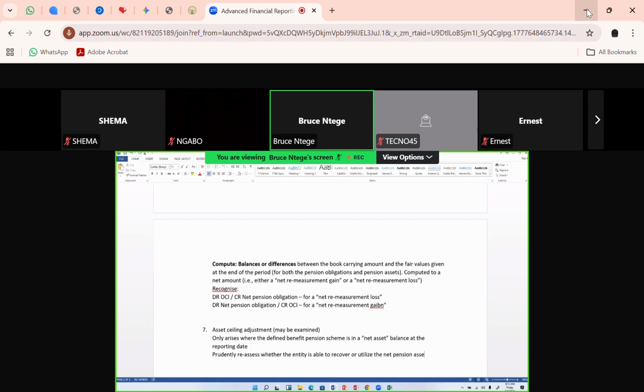To the extent that you may not be able to utilize all of it, the amount by which you can only utilize becomes the asset ceiling.